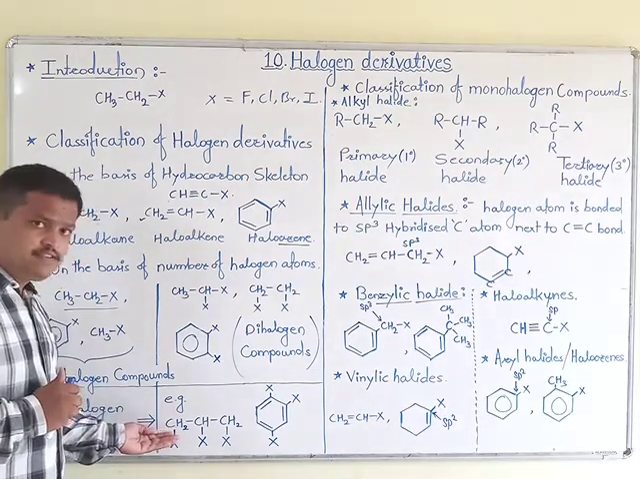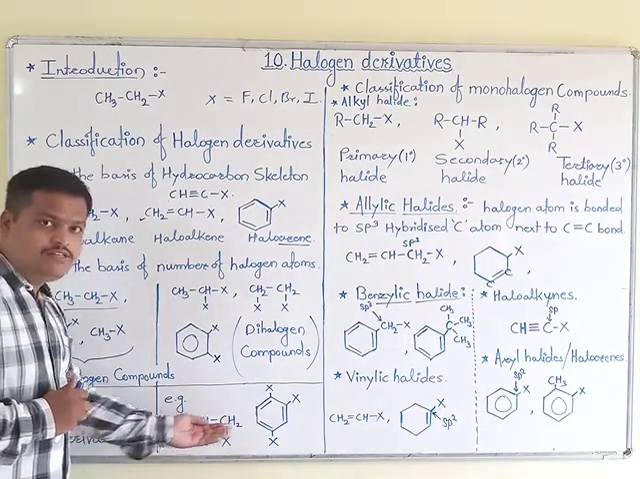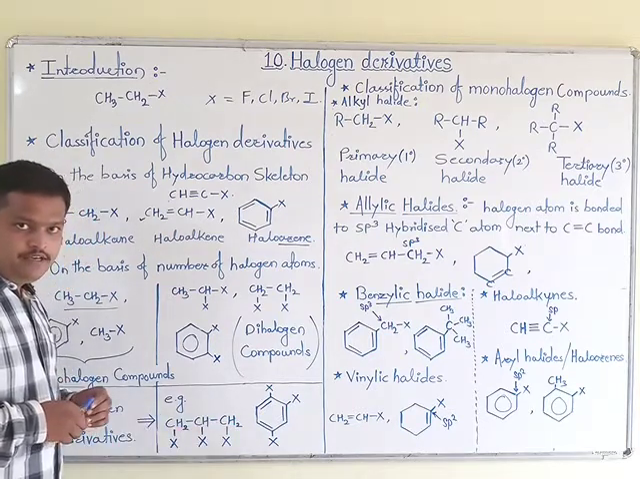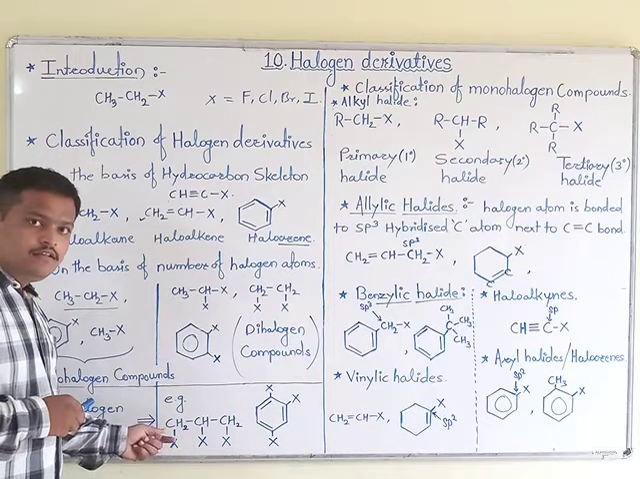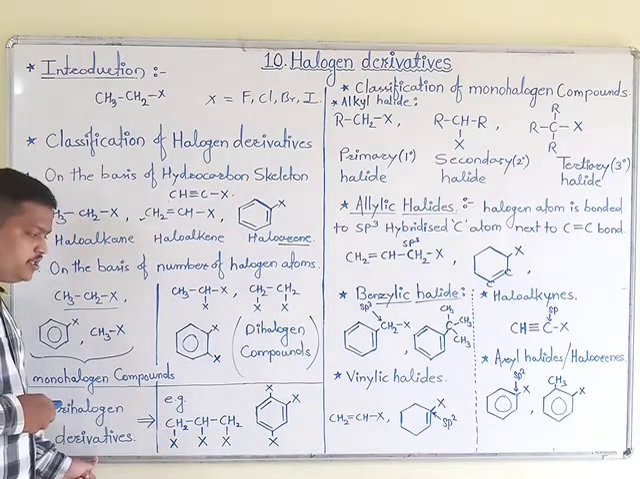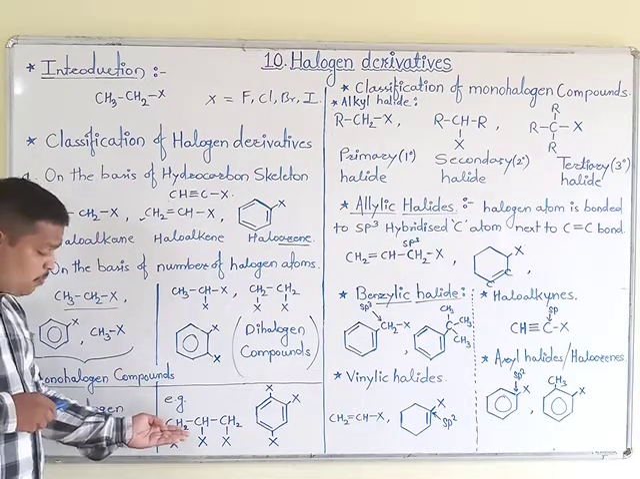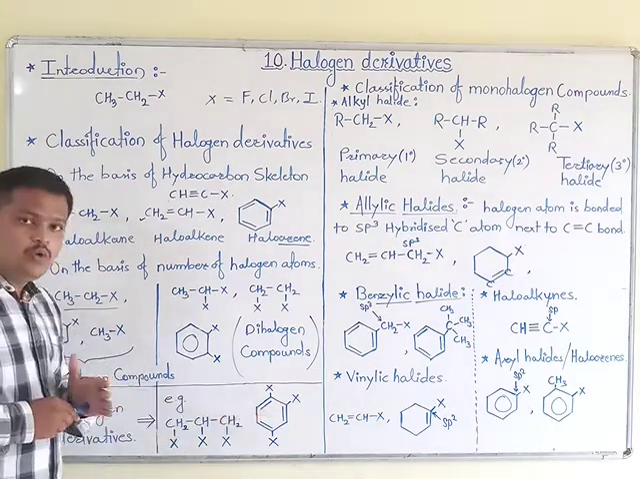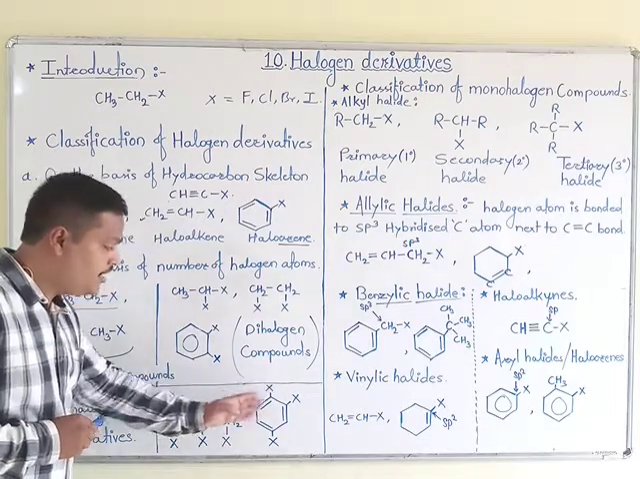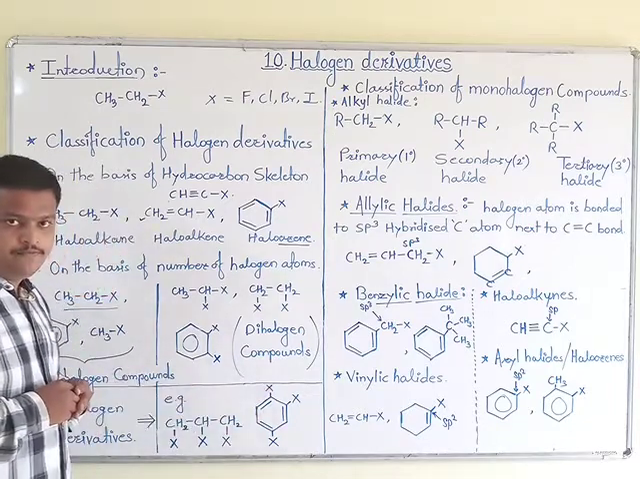So take the first example, that is an open chain compound. It contains 3 halogen atoms, and such compounds are therefore called trihalogen derivatives. It is open chain, and the next one is a closed chain compound. In that also, 3 halogen atoms are present.